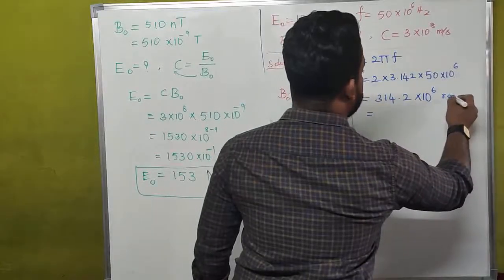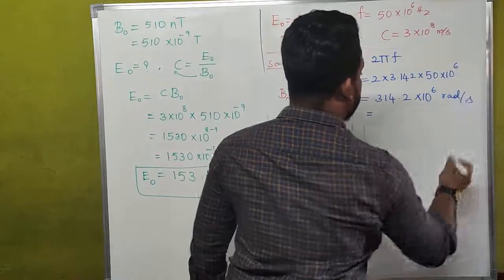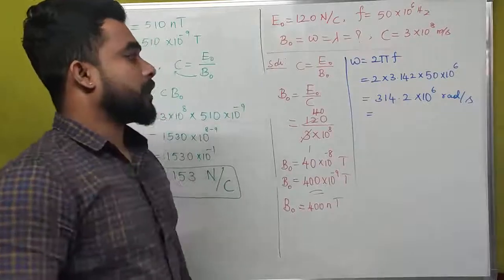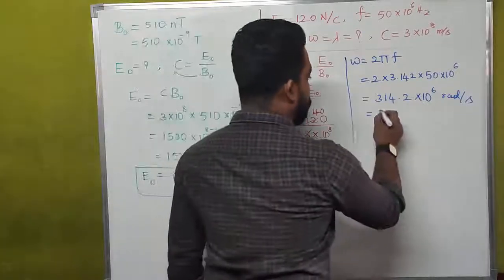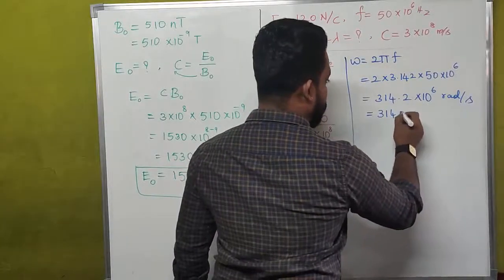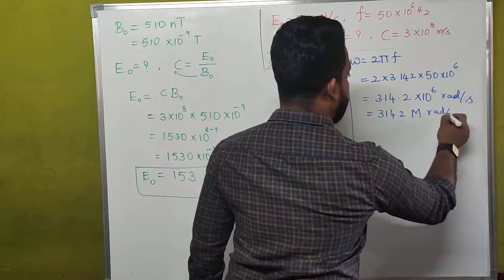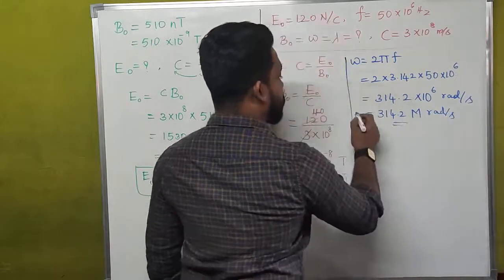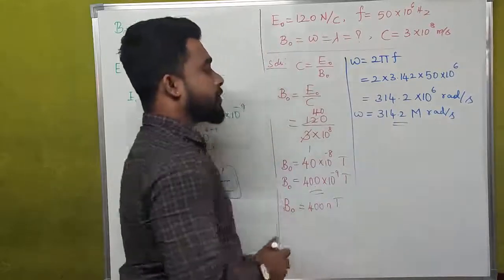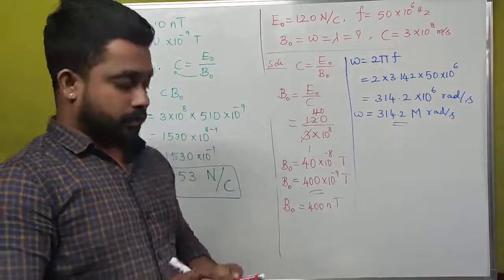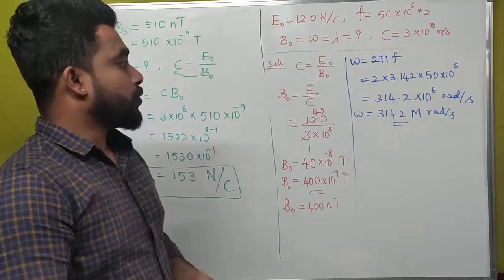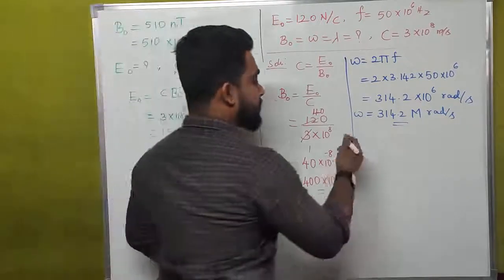That is radians per second. So 314.2 mega radians per second. This is how we have to write the value of omega.